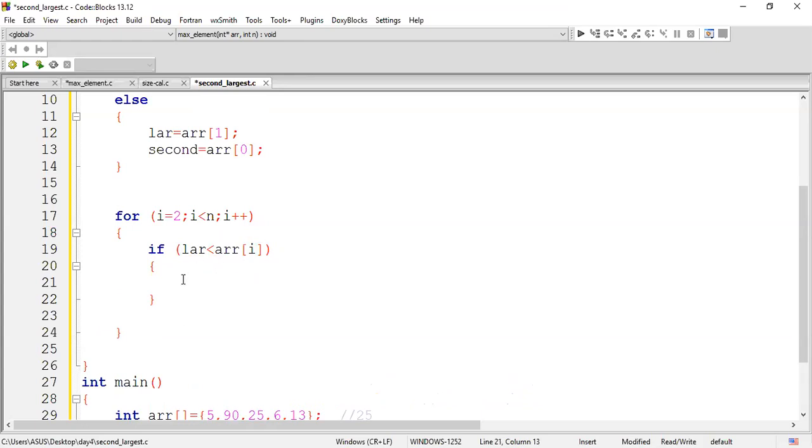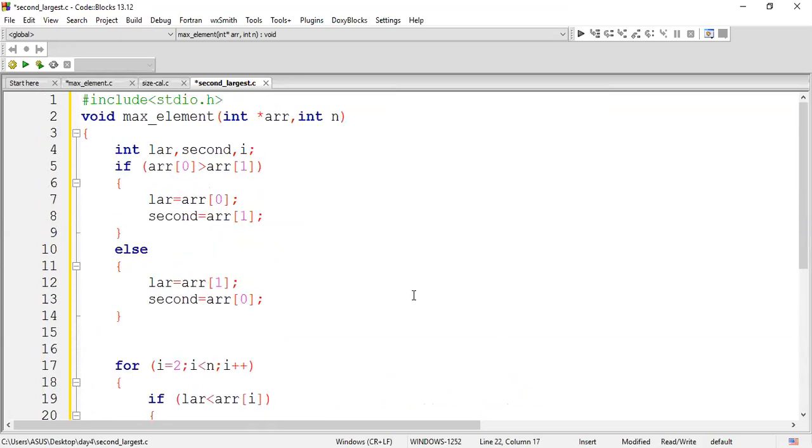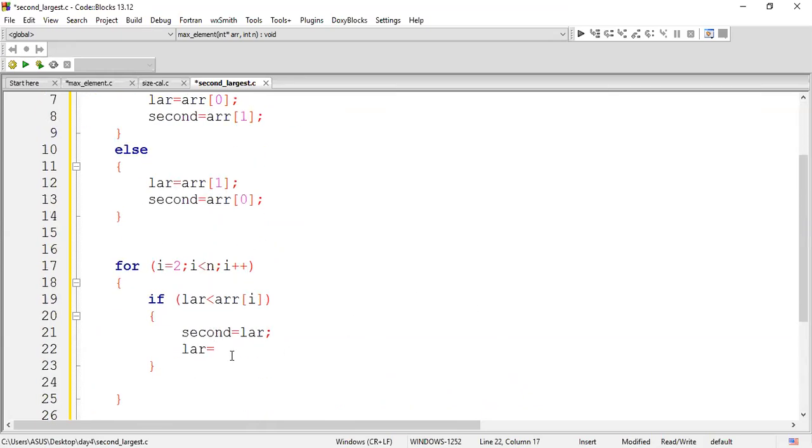I'll modify my second one. I have already declared second, so I move the largest element to the second largest, then I'll make my largest element the current value. Now what am I going to assign to largest? My current value. Who is my current value? Array of 5. Okay, I guess you people are clear with this condition.